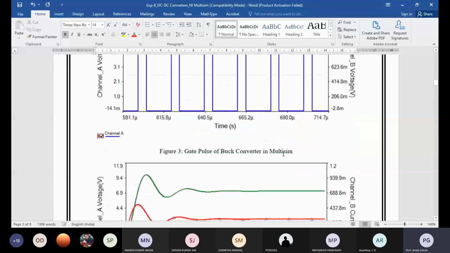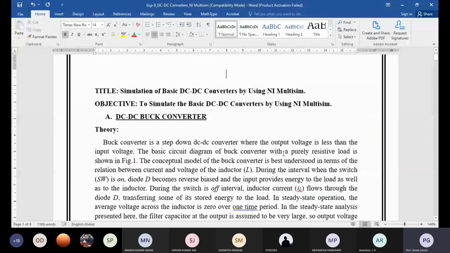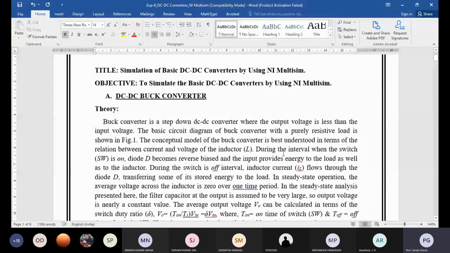If anyhow your output is varying, meaning the output load is varying, then definitely by conservation of energy, power must be constant for both the input side and the output side. If power is conserved and somehow load is increased, meaning current is increased, then voltage will be decreased to maintain the power constant. So, regulated output in one sentence.